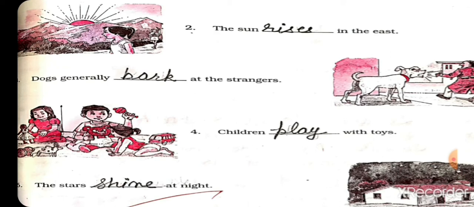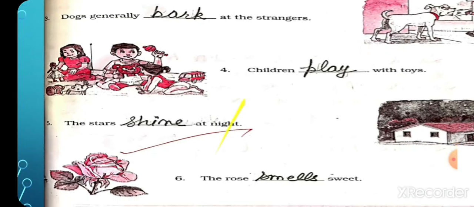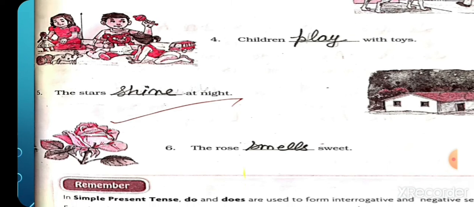Okay, dogs generally bark, B-A-R-K. Dogs generally bark at strangers. Then children play with toys. The stars, plural. So the stars shine at night, or we can say better, the stars twinkle at night. Then students, the rose smells sweet.